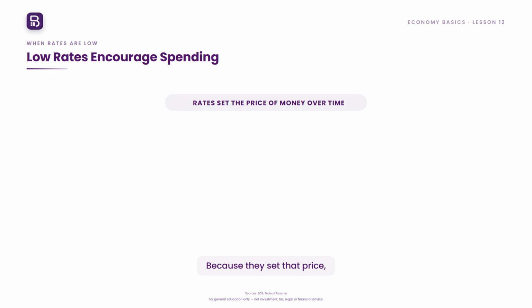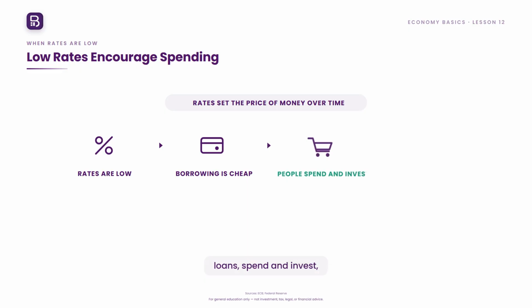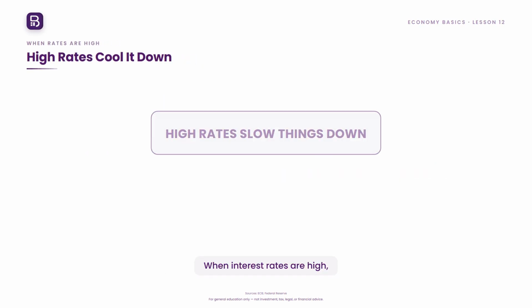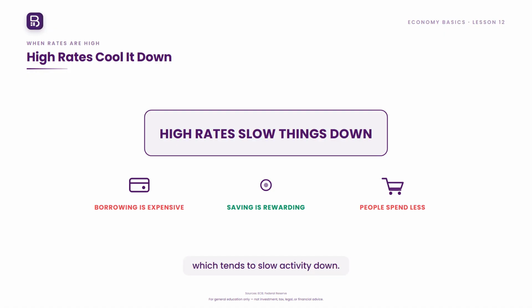Because they set that price, interest rates shape behavior across the economy. When interest rates are low, borrowing is cheap. People and businesses are more inclined to take loans, spend, and invest, which tends to boost economic activity. When interest rates are high, borrowing is expensive and saving is more rewarding. So people tend to borrow and spend less, which tends to slow activity down. Interest rates act like an accelerator and brake for the economy.